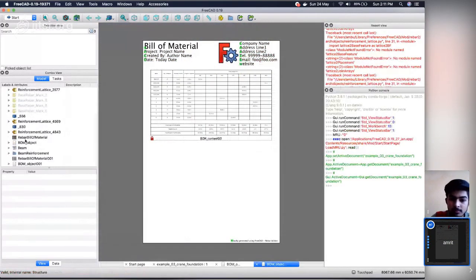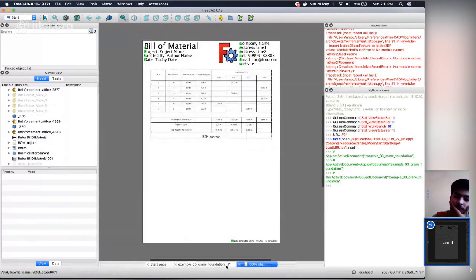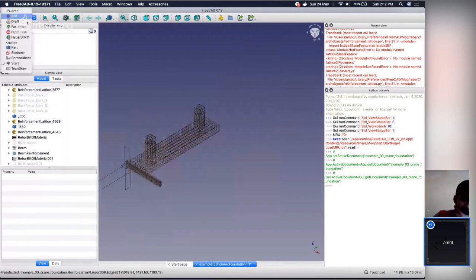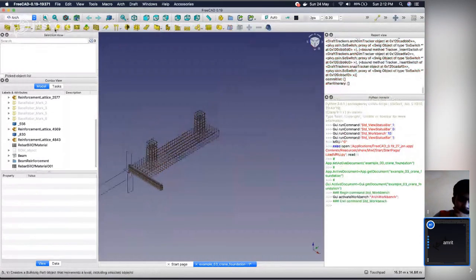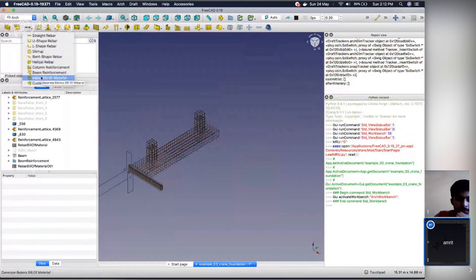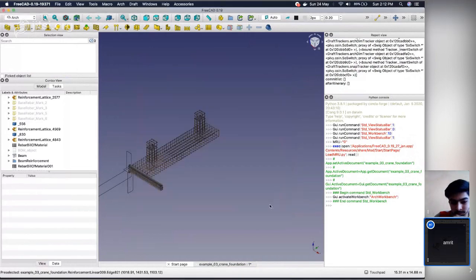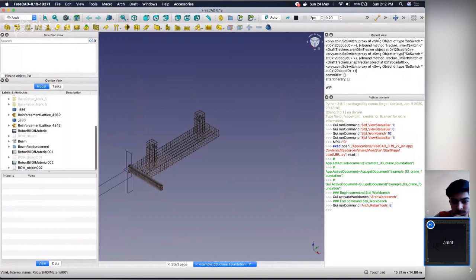Do I need to remove this? No, you don't need to. Okay, so I open the Arc, rebar bill of material, edit. Okay. So no warning appears. Yeah, cool.